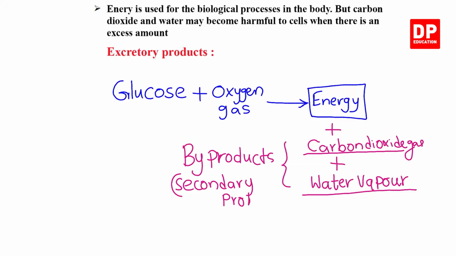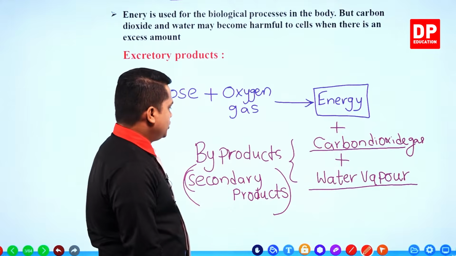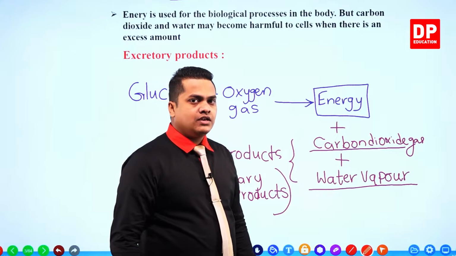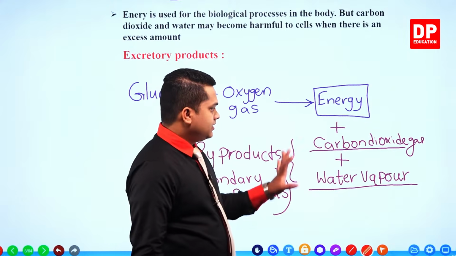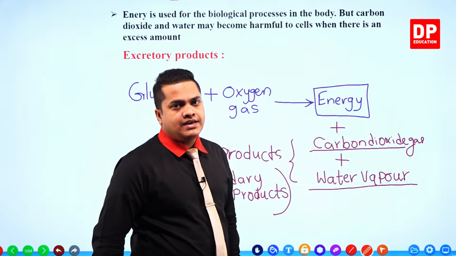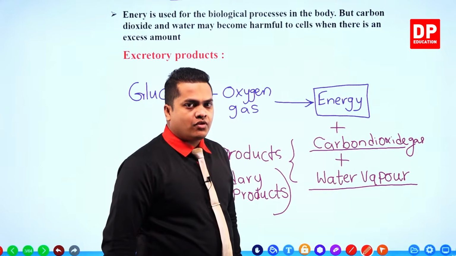The byproducts of the respiration process are carbon dioxide gas and water vapor. These things are expelled or removed from our body.